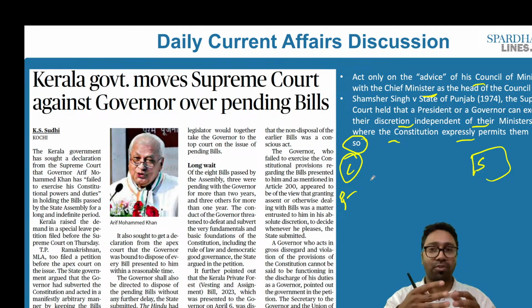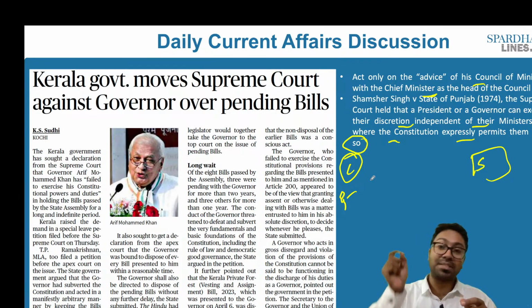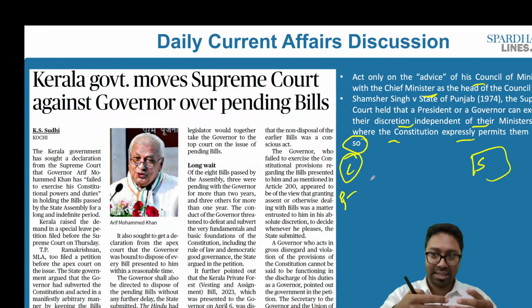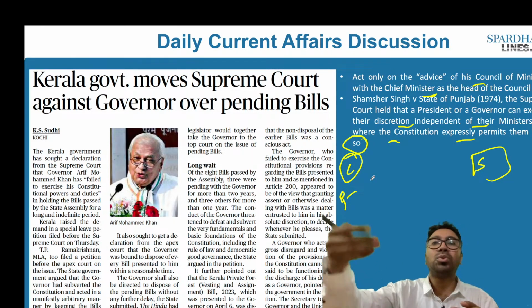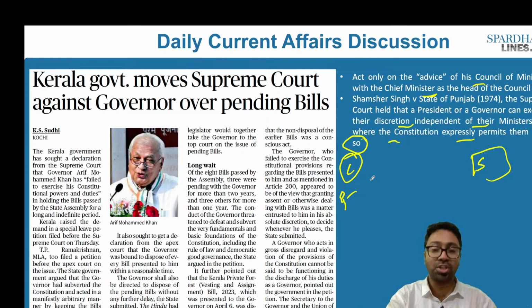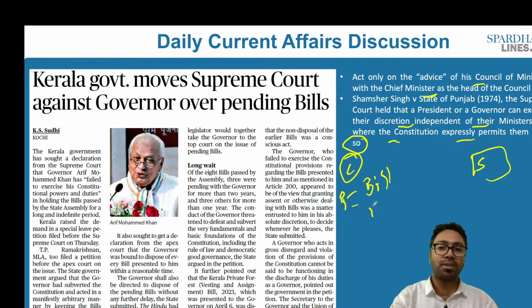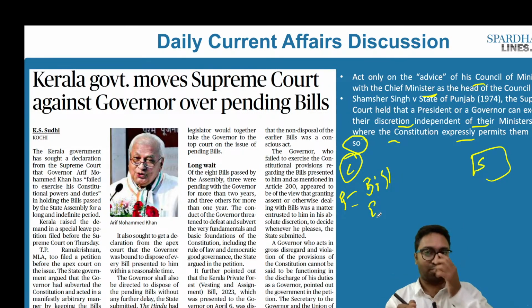Added to it, let's say for example if the governor feels that president's rule will have to be imposed, in that case he also sends a report to the president. That happens to be his discretion. So when he has to refer the bill to the president, that is his constitutional discretion, or there has to be the president's rule that will be imposed, that is his constitutional discretion. And whether there is a particular measure that is being taken by the chief minister, asking the chief minister for what his recommendations are, that happens to be the constitutional discretion of the governor.